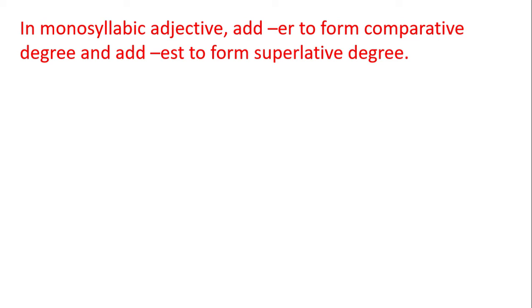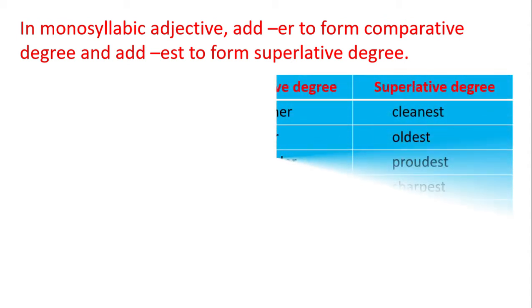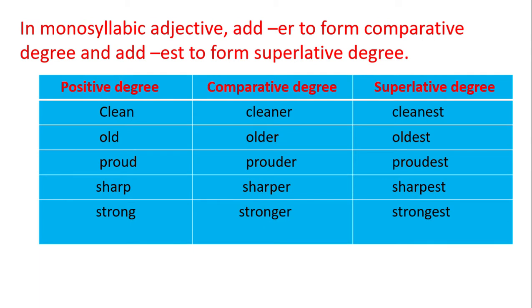In monosyllabic adjectives, add er to form the comparative degree and add est to form the superlative degree. For example, clean is a monosyllabic adjective. You add er to form the comparative degree, cleaner. You add est to form the superlative degree, cleanest. Other examples: old, older, oldest. Proud, prouder, proudest. Sharp, sharper, sharpest. Strong, stronger, strongest.